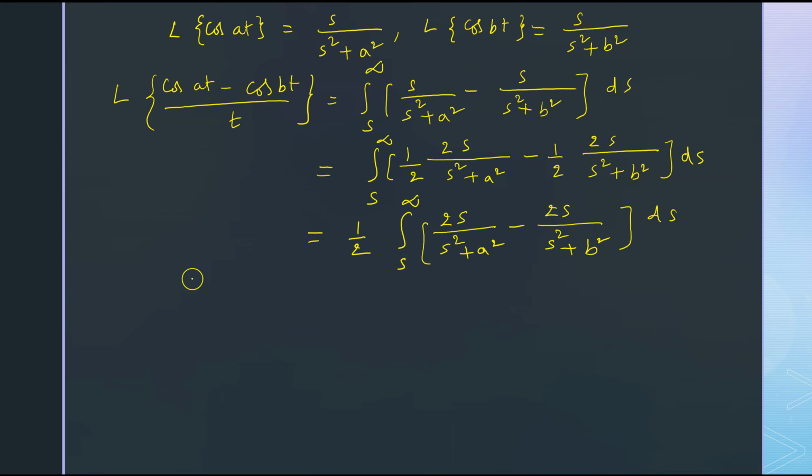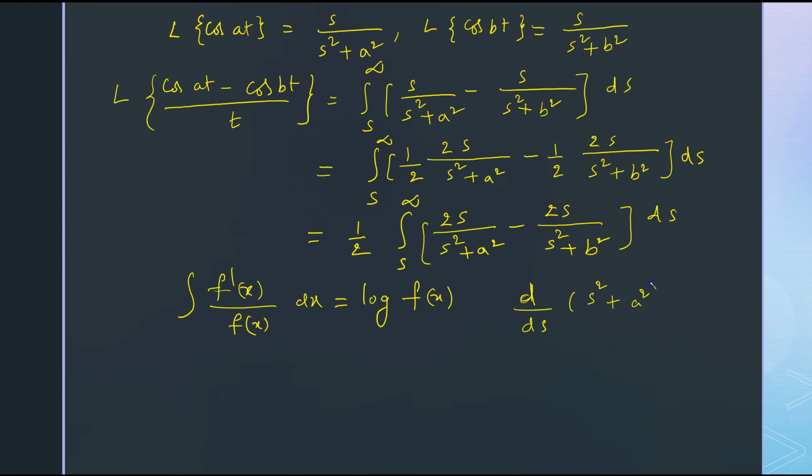Now we have an integration formula: integral f dash x by f x dx equals log of f x, the denominator. If you find these two terms, d by ds of s square plus a square equals 2s.